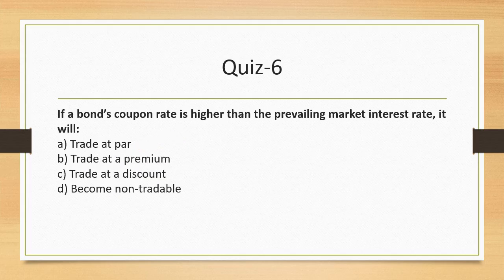Let us move to the next question, which is question 6. If a bond's coupon rate is higher than the prevailing market interest rate. Now coupon rate is more, prevailing market interest rate is less, right? So in this situation, what will happen? In this situation, the bond will trade at a premium. Remember, there are only 3 situations. When coupon rate is equal to prevailing interest rate, the bond will trade at par. When coupon rate is less, the bond will be trading at a discount, but when the coupon rate is more, it will be trading at a premium.